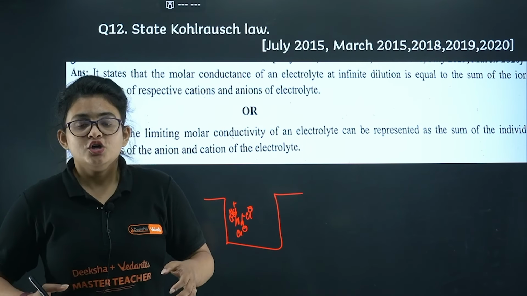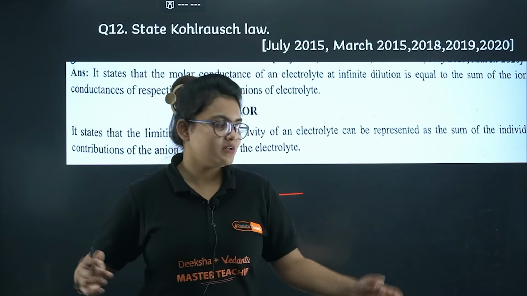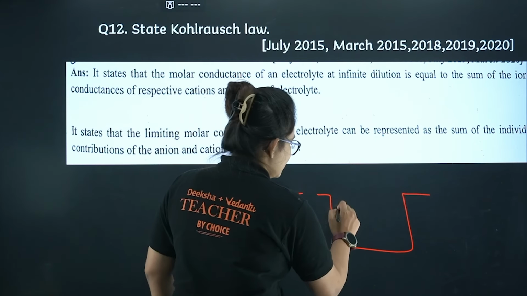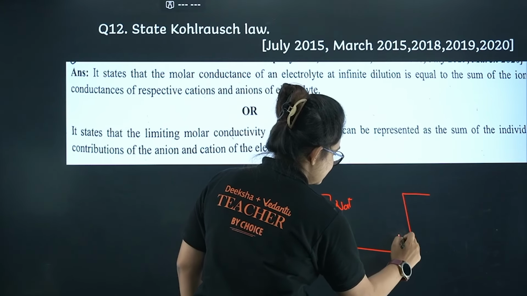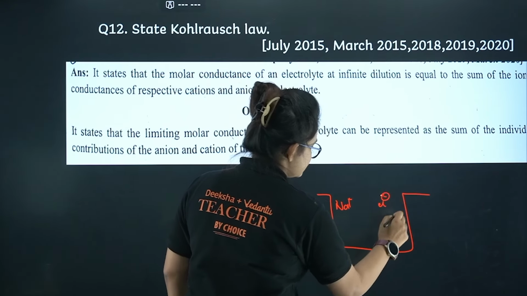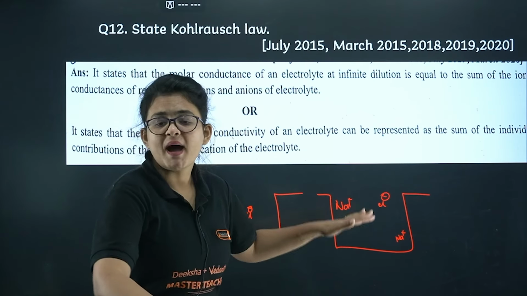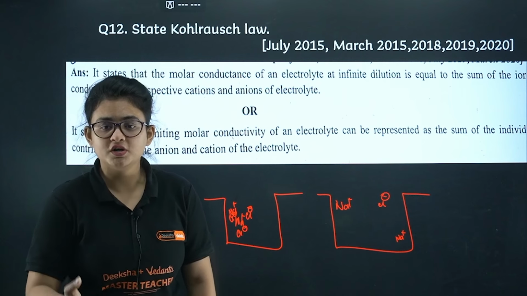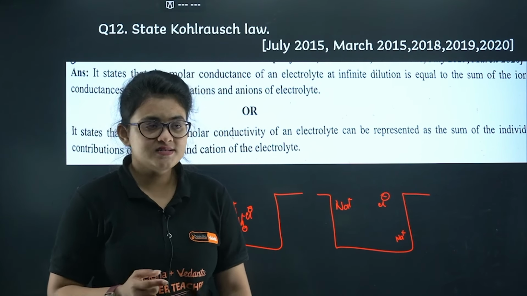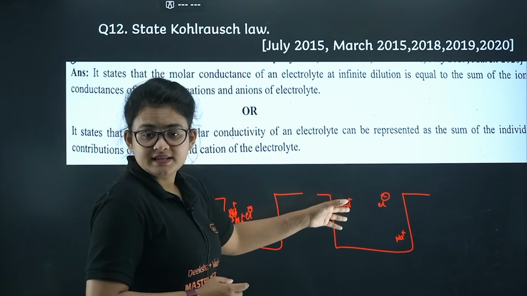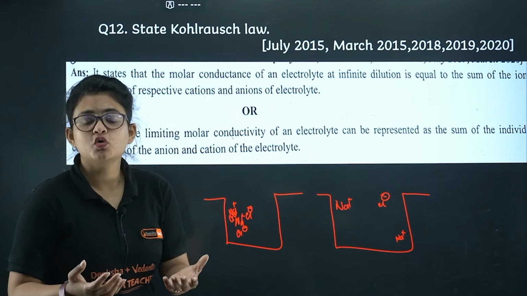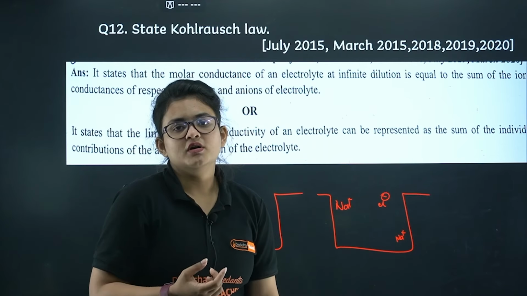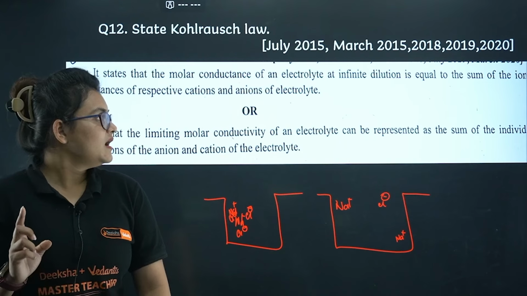But whenever you dilute it so much, let's say 50 times or 100 times, one Na plus is here, another Na plus is here, one Cl minus is here, like that. So they can migrate independently, right? So they have individual contribution towards the conductivity whenever you dilute it infinite times. This is called Kohlrausch's law. I guess it's clear.